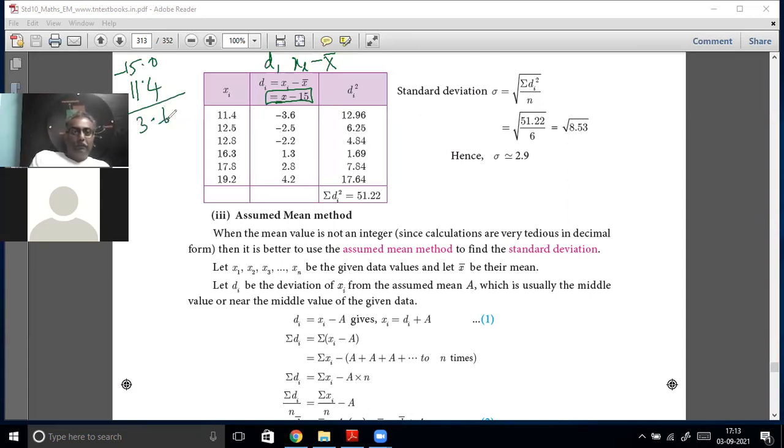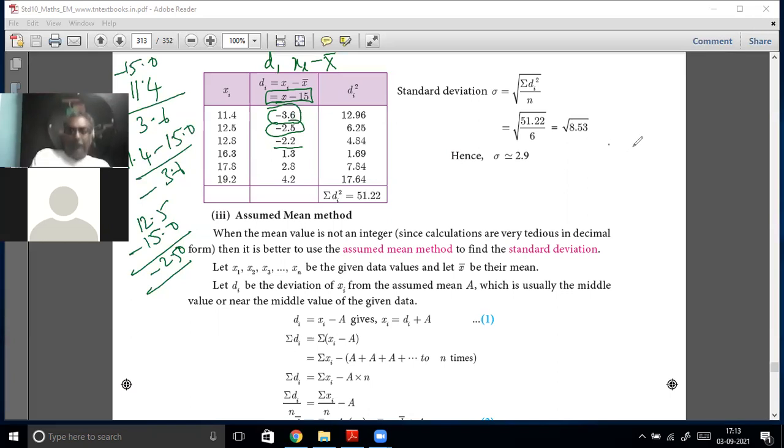Okay, this is 15 is more, minus 15. 11.4 minus 15. Therefore, 3.6, minus 3.6. So it's minus 3.6. Same way, 12.5 minus 15, minus 2.5. Okay. So minus 2.5. Then 12.8 minus 15, you will get minus 2.2.